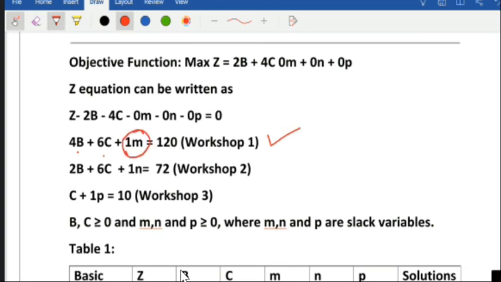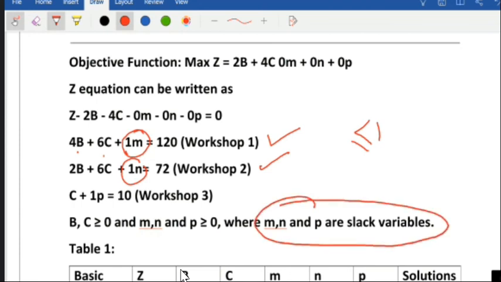Second, 2B plus 6C plus N equal, because they were less or equal to, now I have added something here on the left hand side so that they become equal. Similarly, C plus 1P equal to 10. Those M, N and P are called, keep in mind, slack variable. Okay, slack variable.